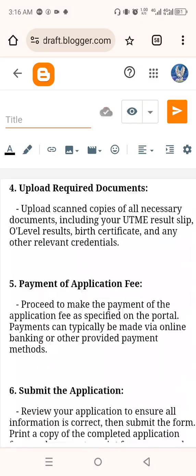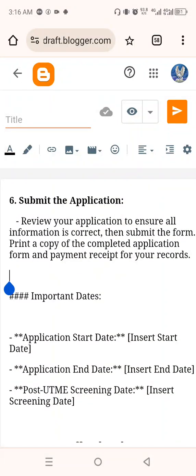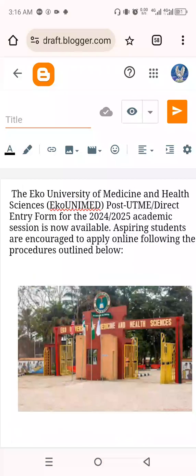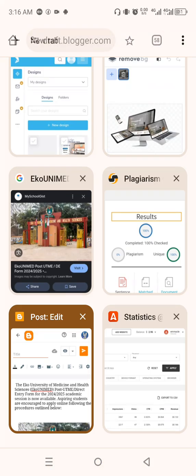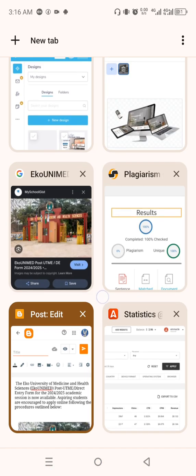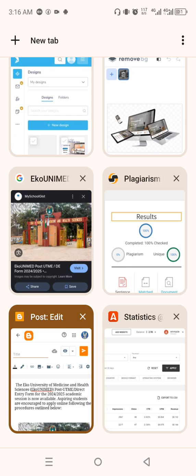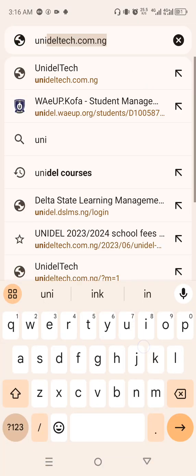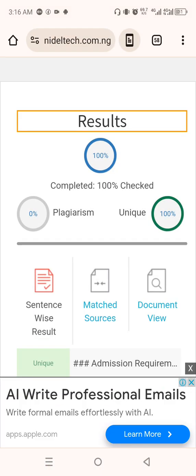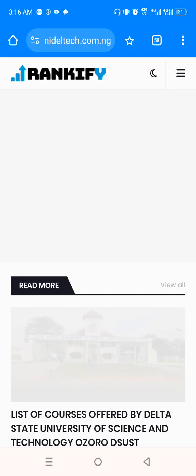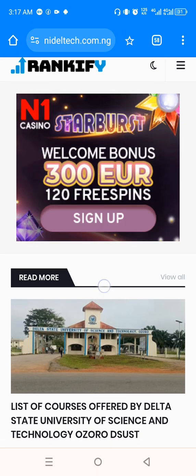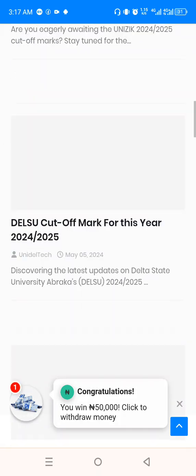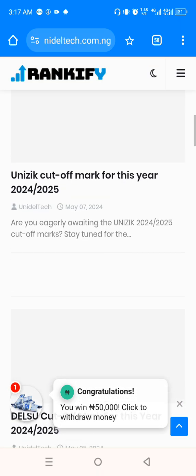You can add multiple images, using the same procedure, but the one you added first is the one that will show as the thumbnail. What I mean by thumbnail is this. Let me see where I can get a good illustration of a thumbnail for you. Okay, University Unidale Tech. You can see here, this is a thumbnail, this is the image showing at the beginning of your post. So the one that you add first is the one that will show there.